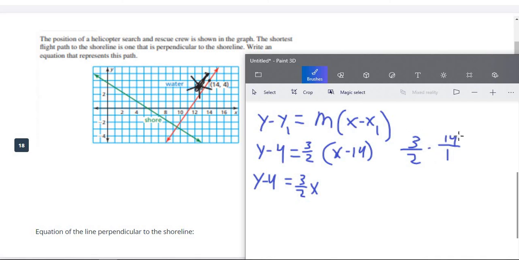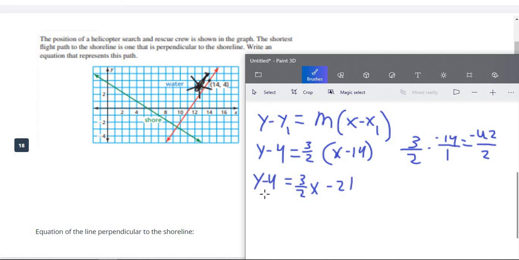So the first thing we're going to do here is 3 times 14, and 3 times 14 is 42, and then we just go straight across the bottom, 2 times 1, which is of course 2. It's also going to be negative because this was negative 14. So negative 42 over 2. If you put negative 42 over 2 in your calculator, you will see that this equals 21. So this would be minus 21.